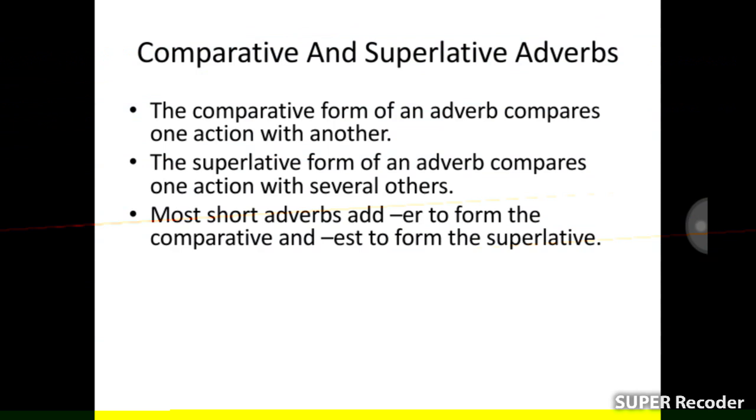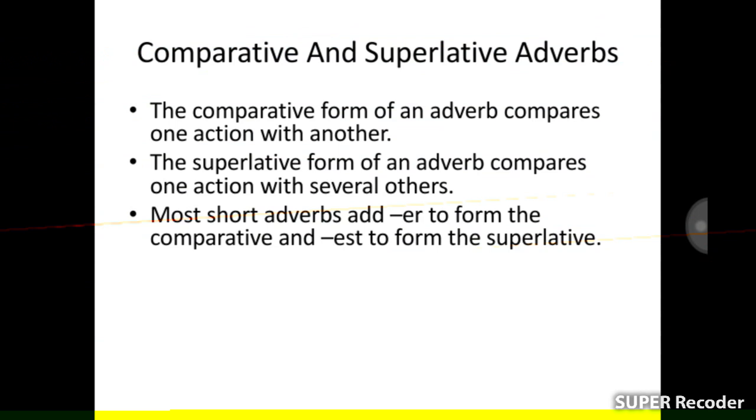Comparative and superlative adverbs. The comparative form of an adverb compares an action with another. The superlative form of an adverb compares an action with several others. We know that the comparative form of an adverb compares an action with another. The superlative form of an adverb compares an action with several others.